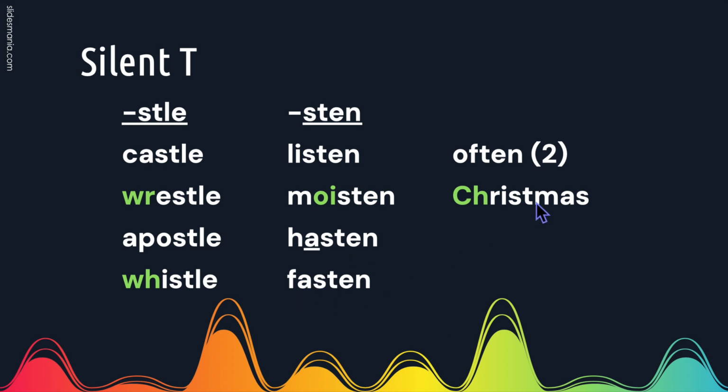And fasten. Two other common words where the T is silent are often, although in some parts of the US the T is pronounced, and Christmas. Notice that the CH takes its second sound of K in this word.